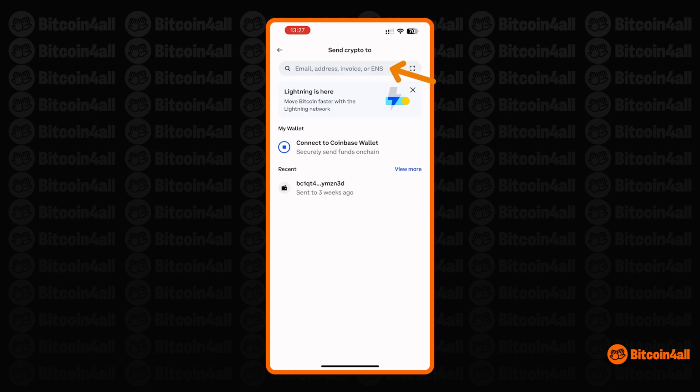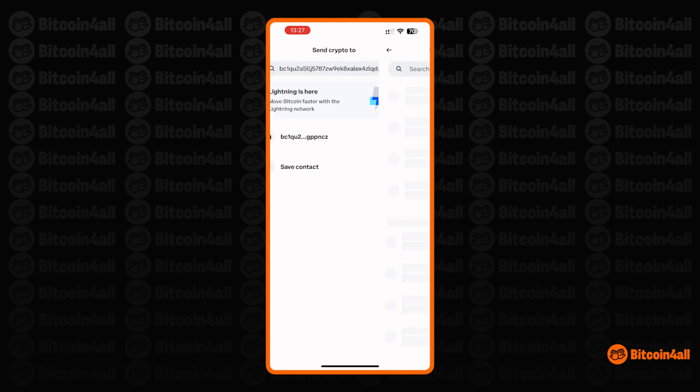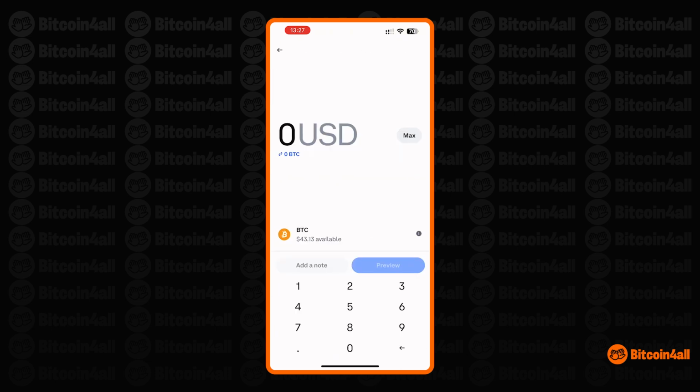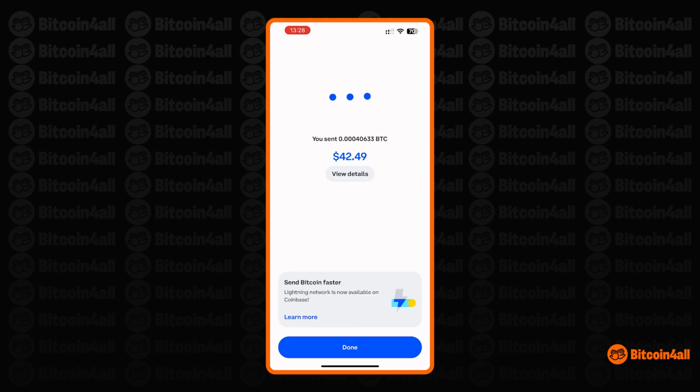I'm going to paste Sparrow's Bitcoin address, which I've already copied, into this field at the top of the page. I'm going to select Bitcoin. Afterward, I will select Bitcoin network. All other networks here are not Bitcoin, so be careful not to mix them up. Now I'm going to enter the amount I want to withdraw and click on Preview to see if the information is correct. And here, everything is fine. I will click on Send Now.